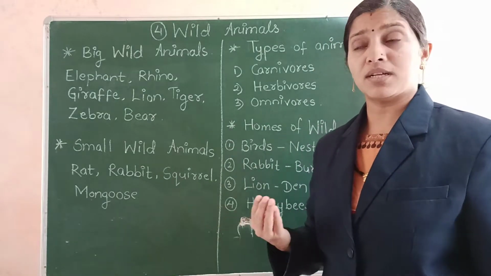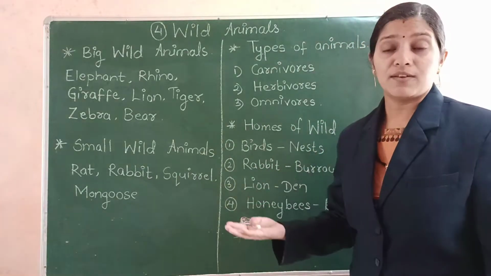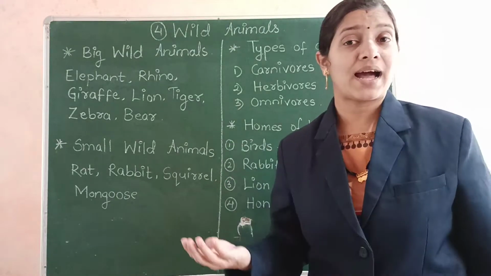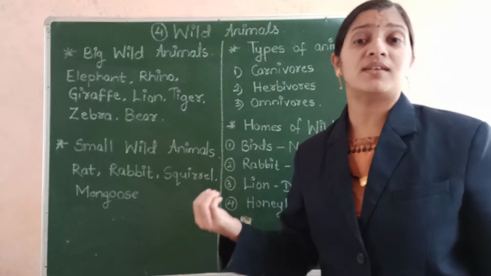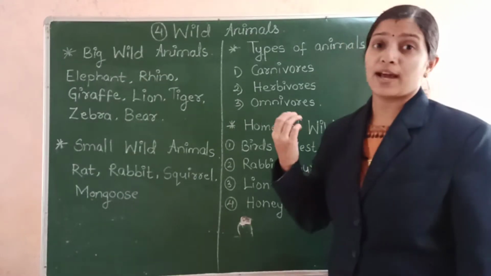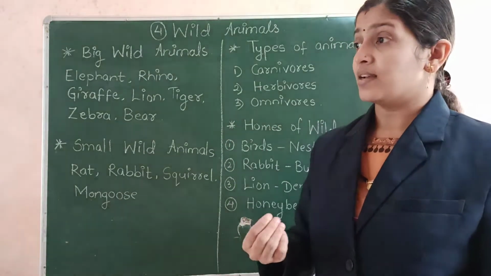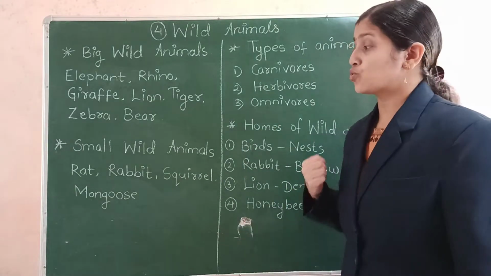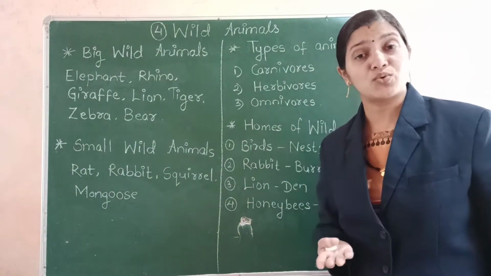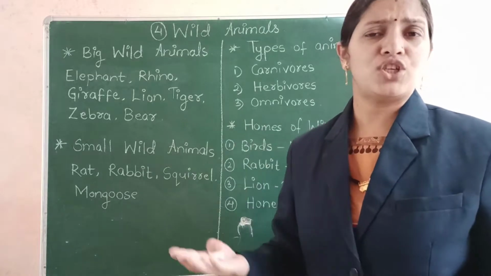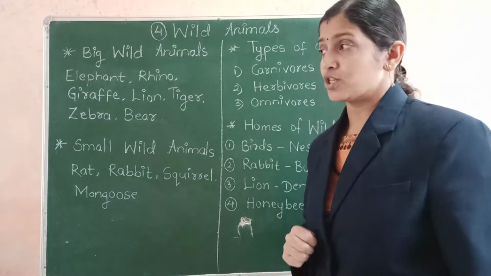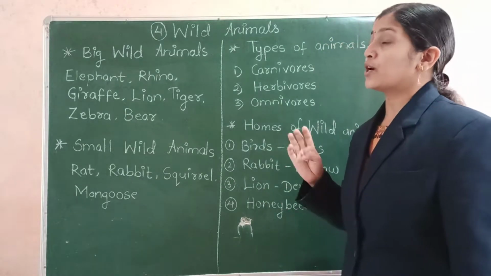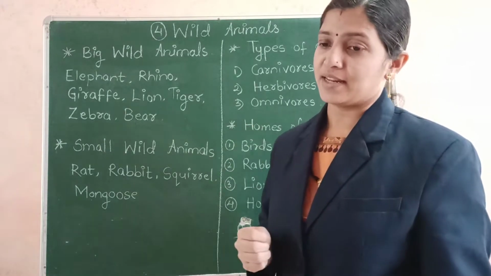The wild animals, there are many, like elephants, we have tiger, lion, then we have yaks, we have monkeys, deer. Also we have rabbits, we have rats, snakes are found there. Also we have squirrels there, mongoose, then zebra, giraffe. There are various wild animals. So today we are going to learn about these animals.